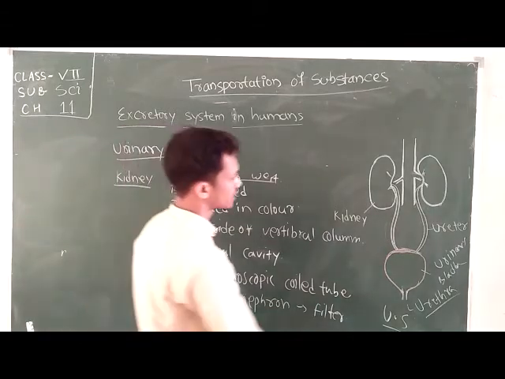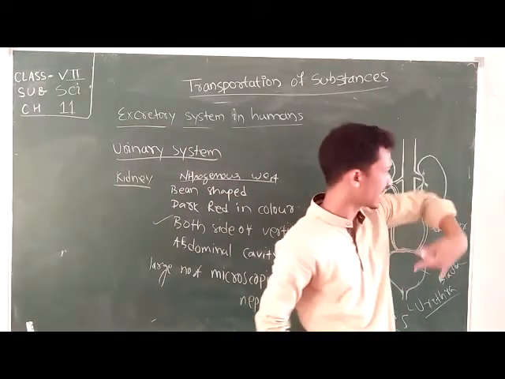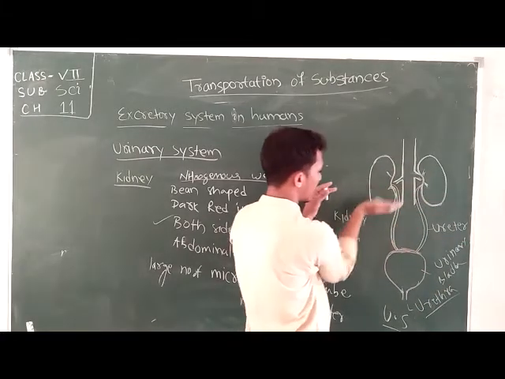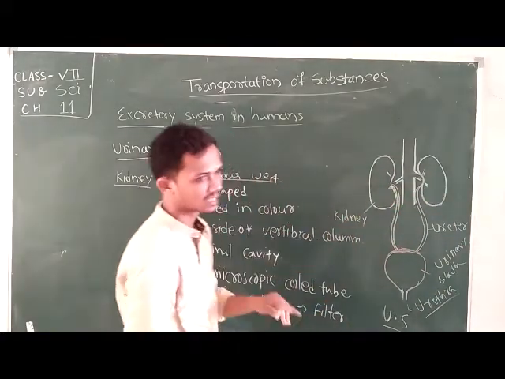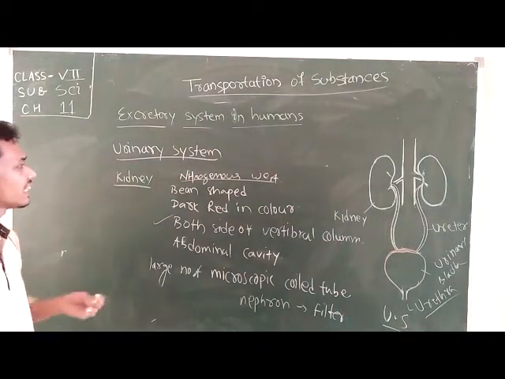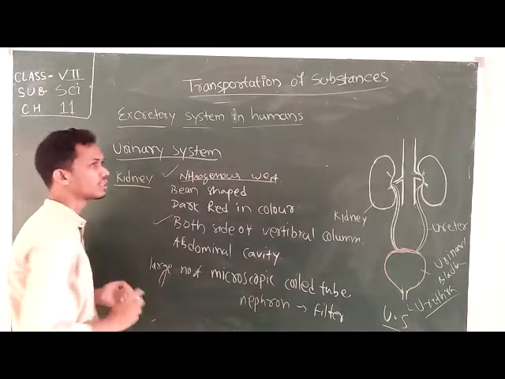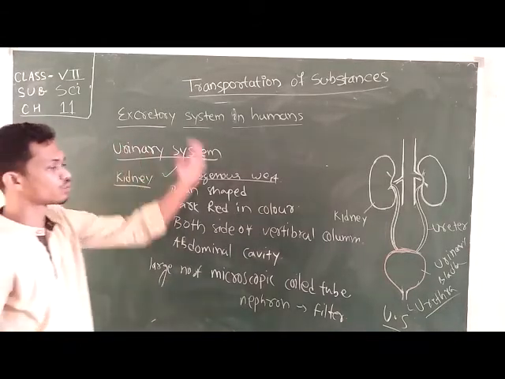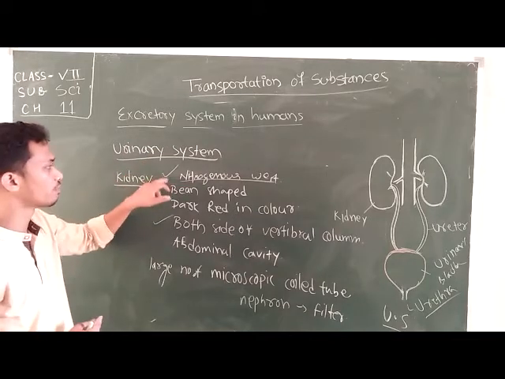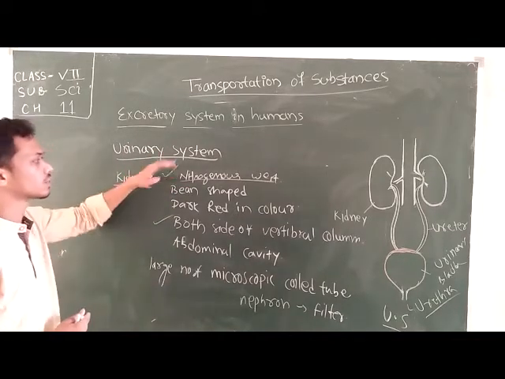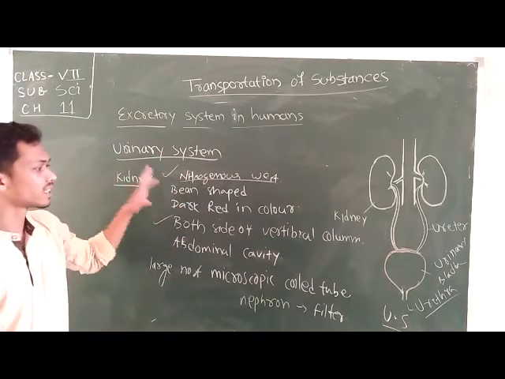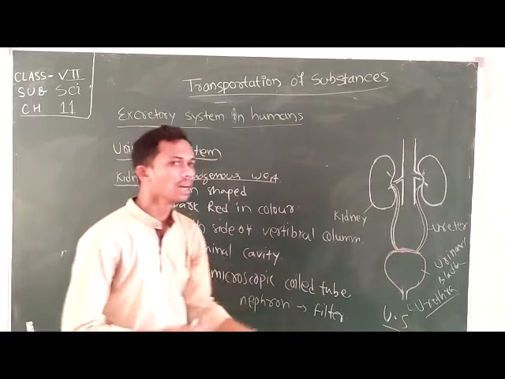The kidney on the left side sits slightly higher than the right side kidney. The kidney helps to remove nitrogenous waste, the waste that is nitrogen compounds, through the urinary system.